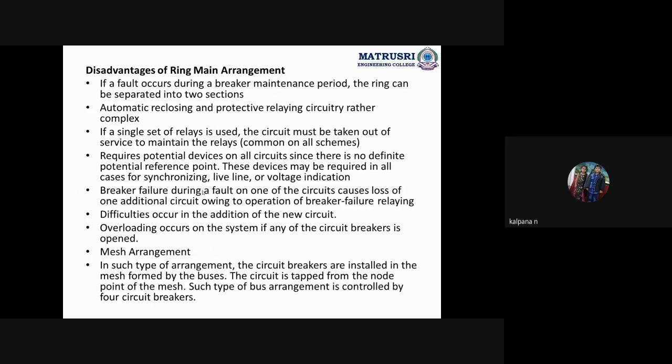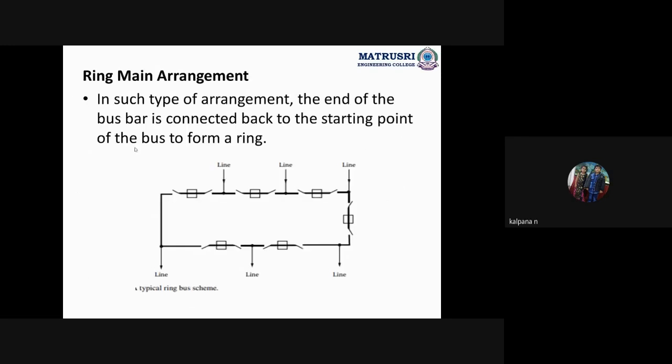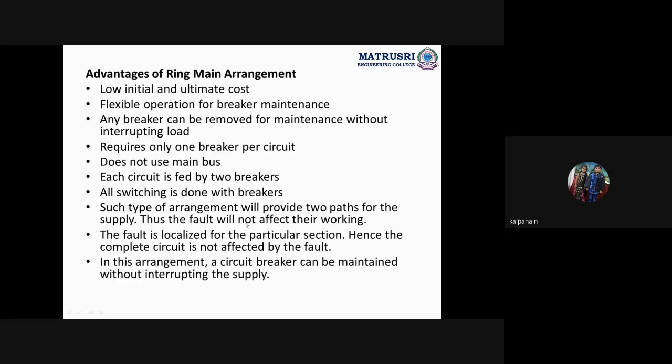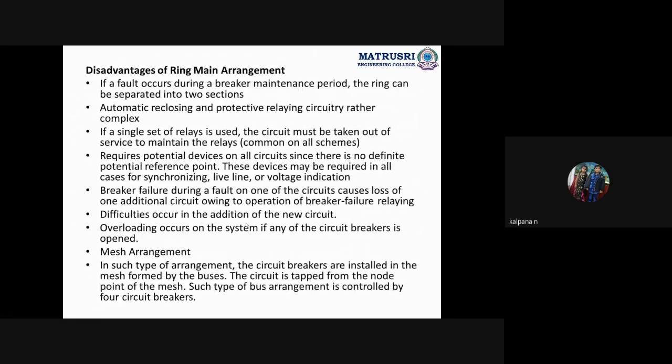అంతే కదండి, ఇది రింగ్ టైప్లో ఎనీ బ్రేకర్ ఫాల్ట్ వచ్చింది అనుకోండి, this will be disconnected, then this ring will be divided into two sections. Another disadvantage: automatic reclosing and protective relaying circuitry are rather complex. If a single set of relays is used, the circuit must be taken out of service to maintain the relays.